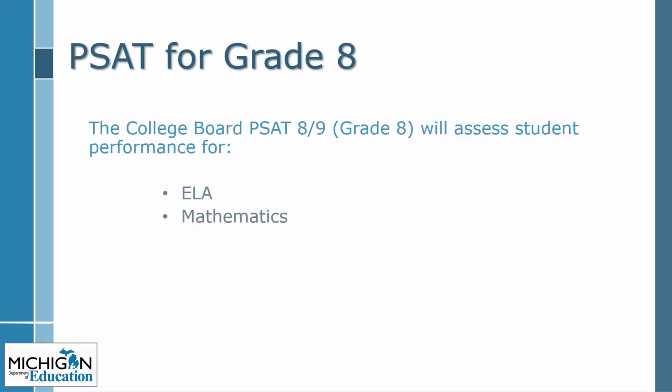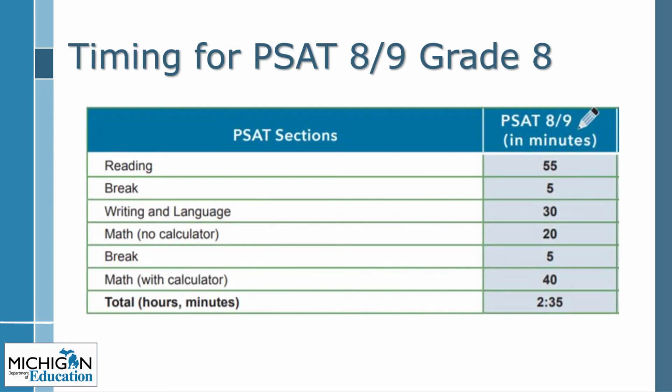The College Board PSAT 8-9 for Grade 8 assessment is used for state accountability to assess student performance in English language arts and mathematics. Testing time for the PSAT 8-9 Grade 8 is 2 hours and 35 minutes. This does not include pre-administration information, which could take an additional 20 minutes or so. The entire test needs to be completed in one setting, not interrupted by lunch or other events. See the College Board's presentation in this series of trainings for flexible starting times on test day.